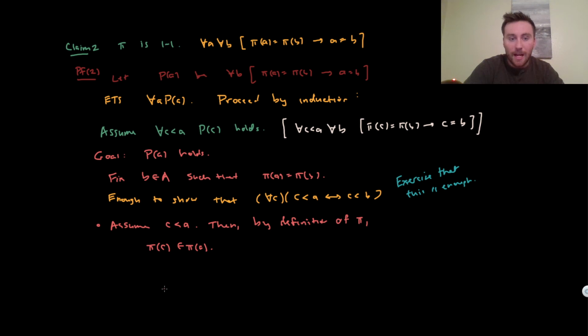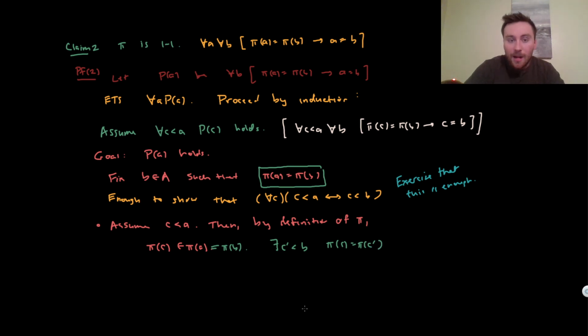And what are we assuming now? We are assuming that pi of A is equal to pi of B. So this thing is equal to pi of B. And now we can unravel the definition for pi of B. Since pi of C is an element of pi of B, there has to be some C prime that's less than B, importantly, because by definition pi of B is the set of all pi of X such that X is less than B. There has to be some C prime less than B such that pi of C is equal to pi of C prime.